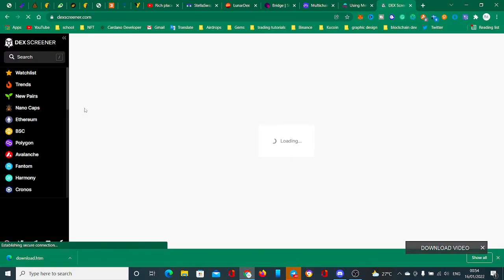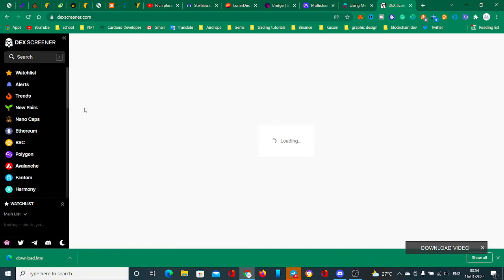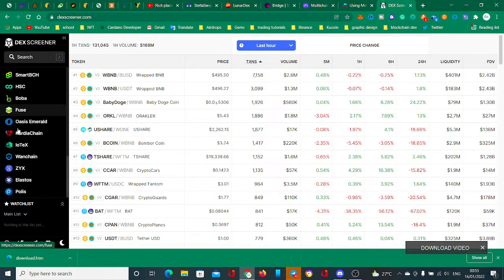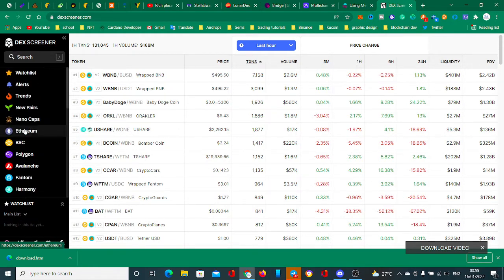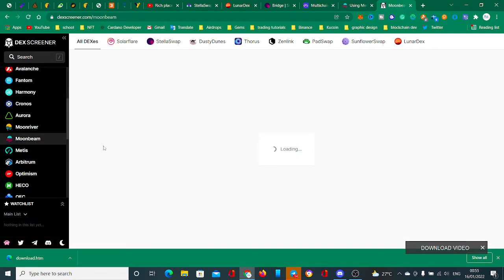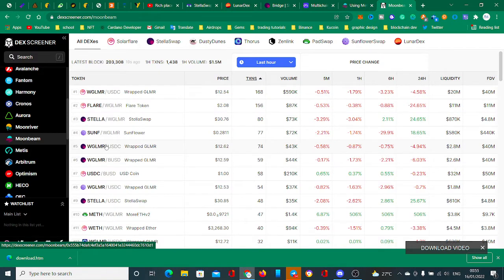This is a much more advanced Poocoin app because it has almost all the relevant networks that you need to really make money. You can see it explores a lot of blockchains. You can see even Moonbeam is already on it, and Moonriver also. One beautiful thing is that it gives you a lot of charts, and it gives you the DEXs on each of these platforms. Currently on this platform there are only 7 or 8 DEXs, and this is the one I was talking about.